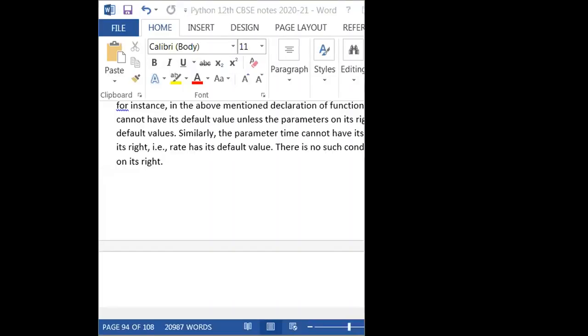And one more thing I have to talk about regarding default arguments. It is there in your syllabus, so I will go with one more application and then you can understand.